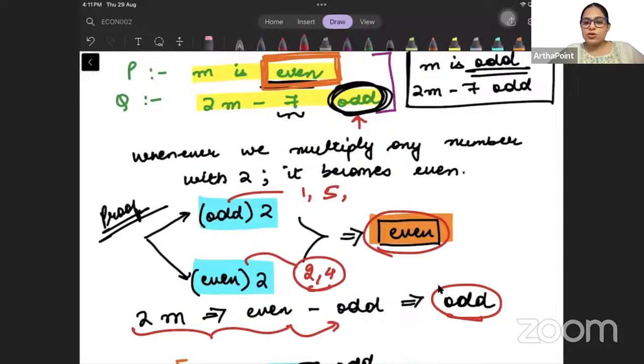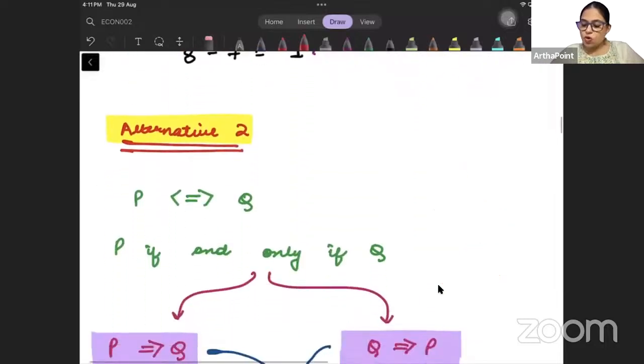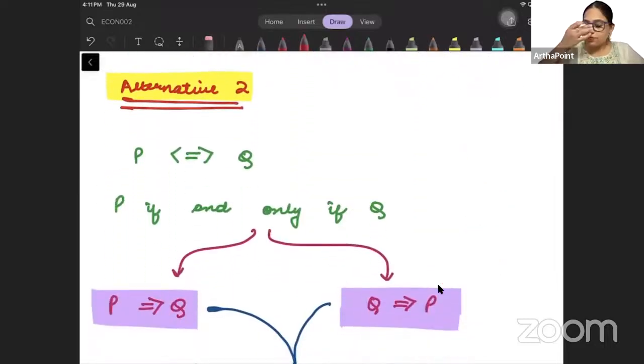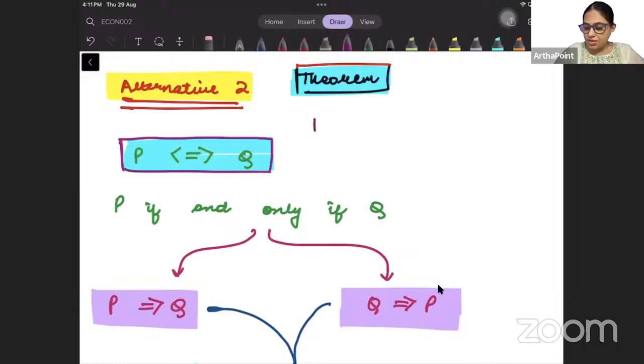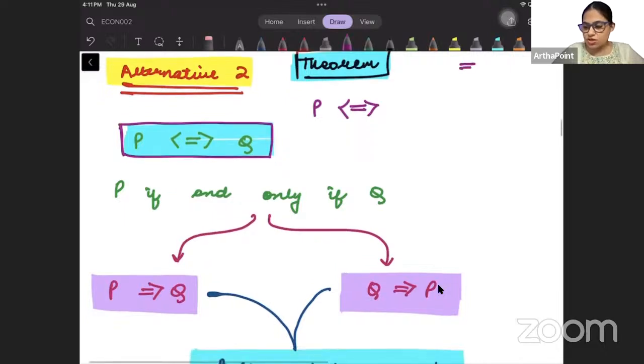Now what we can go ahead and do is, beta, we can see alternative number 2 of theorems. To understand alternative 2, we need to understand this statement. What is this saying, beta? This says P implies and is implied by Q. For implies we use this symbol, for implied we use this symbol.